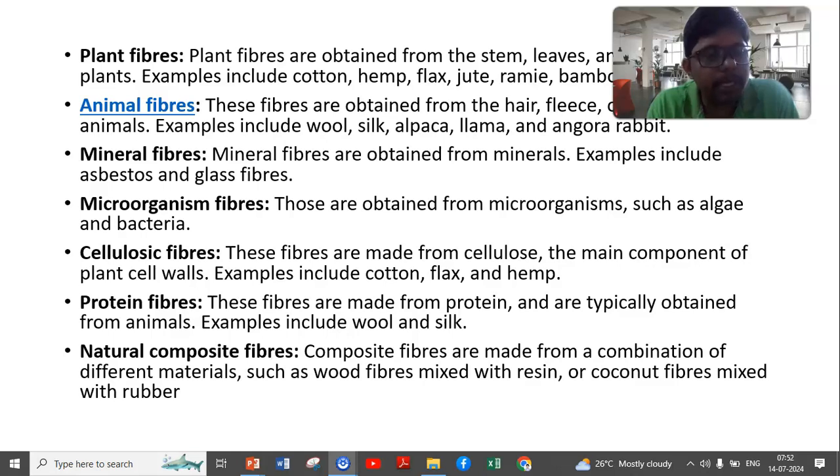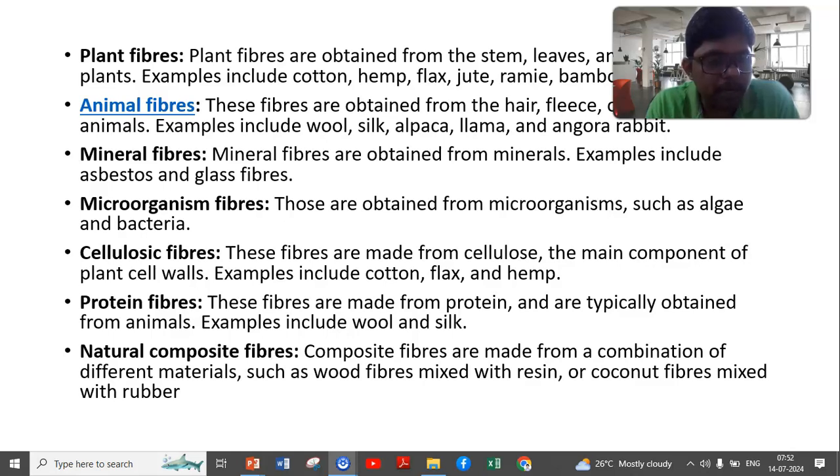And coming to microorganism fibers, those are obtained from microorganisms such as algae and bacteria. Cellulosic fibers means these fibers are made from cellulose, the main component of plant cell walls. Examples are cotton, flax, and hemp.